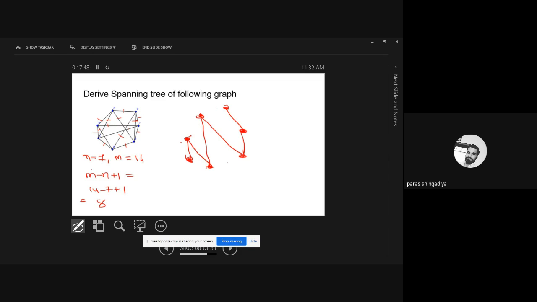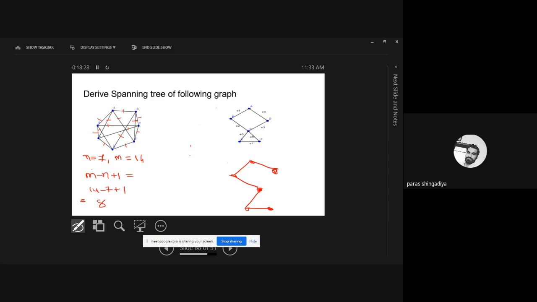Clear? Let's consider another graph. It is simple. You can easily say how many edges I have to delete without checking circuit rank. 2. Because 2 circuits are created. 2 closed walks you can create from this one. So you just delete 2 edges. And from the circuit rank you will also get the answer 2. I have not mentioned it randomly. So I delete these 2 edges and that is a spanning tree.